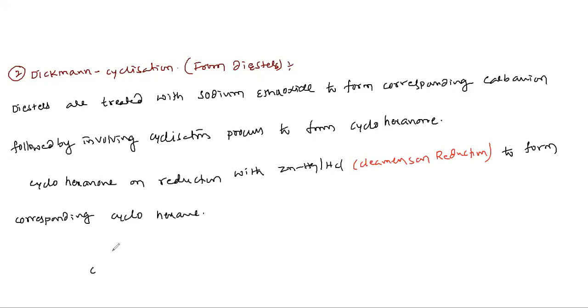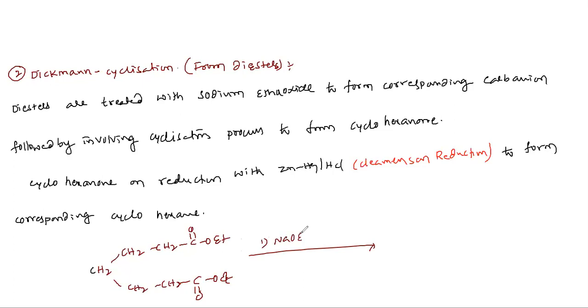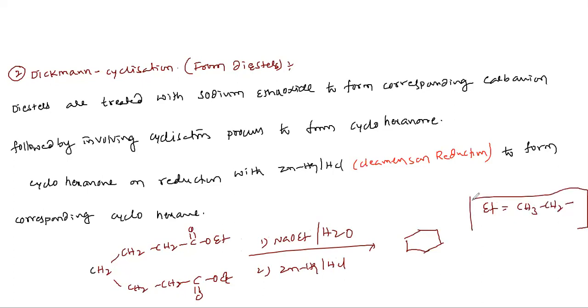Okay, here listen. I will write a structure, and then I will also tell the mechanism. You have to write the mechanism. Then CH2, then CH2, C double bond O, Et. Et means ethyl group. First is sodium ethoxide, followed by water. Then second is zinc amalgam HCl. Then we get a cyclohexanone. Et means CH3CH2.